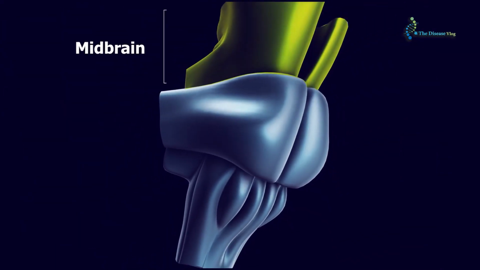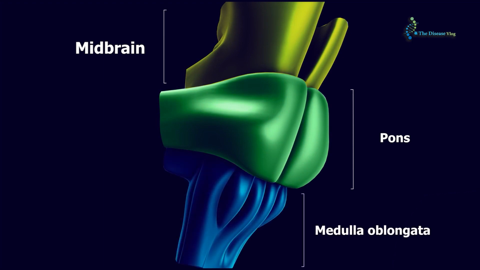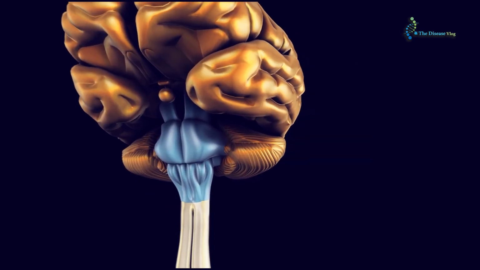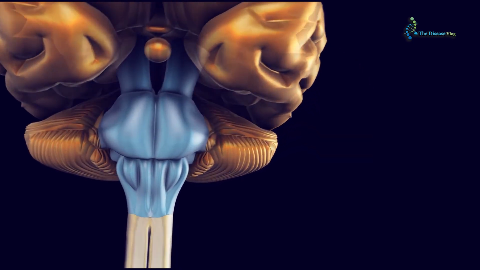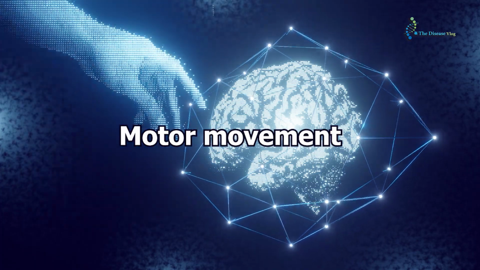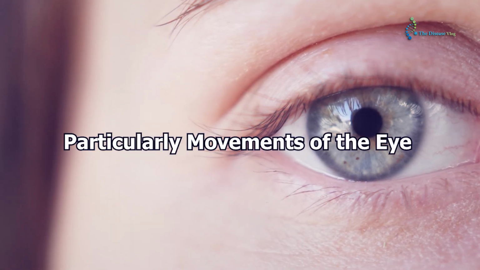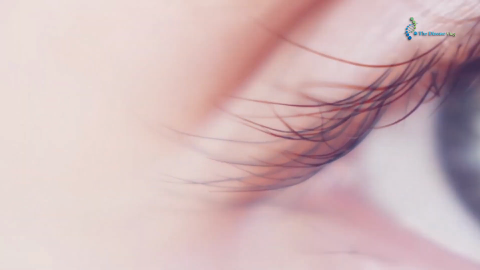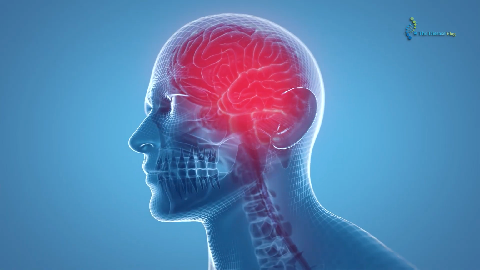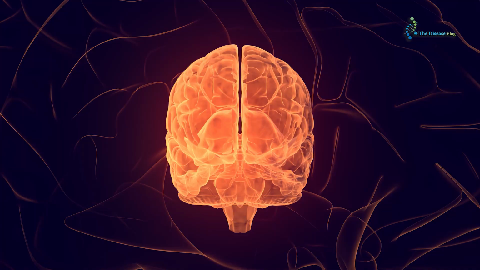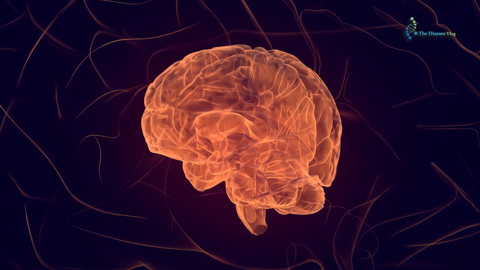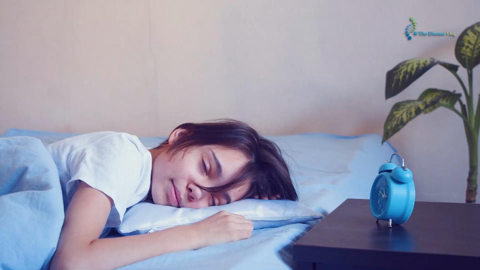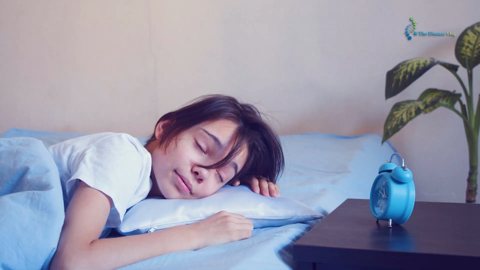A. Midbrain. B. Pons. C. Medulla oblongata. Let's explain each component one by one. Midbrain. It is the topmost part of the brainstem. The midbrain serves important functions in motor movement, particularly movements of the eye, and in auditory and visual processing. It facilitates the communication among various regions of the brain by acting as a relay station for sensory and motor signals. It also maintains the sleep and wake-up cycles.